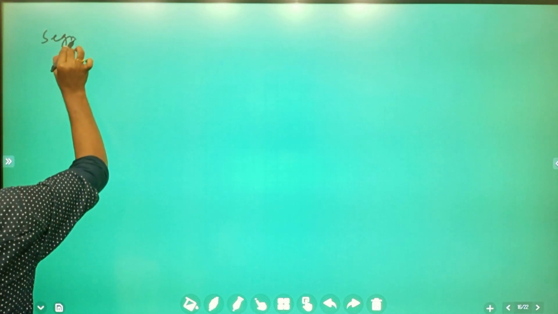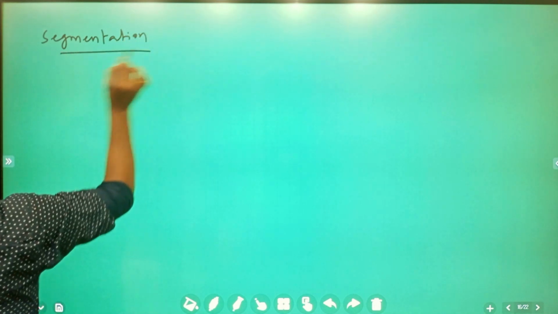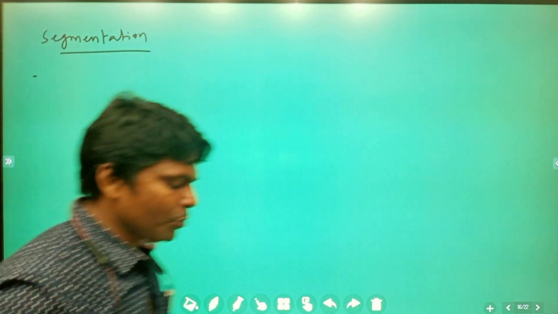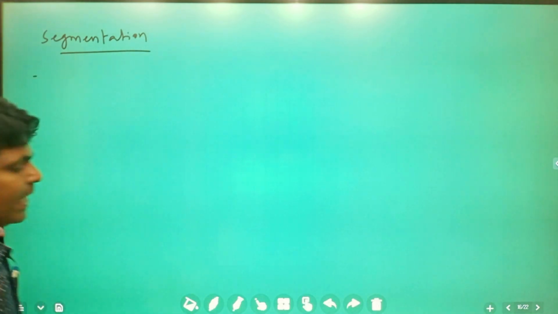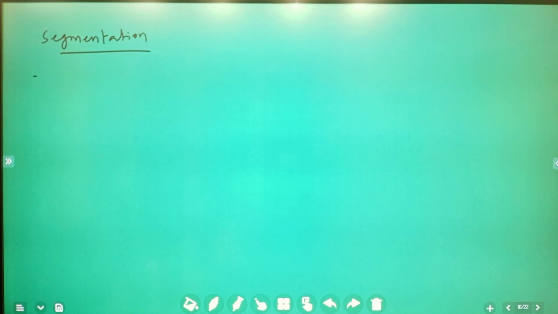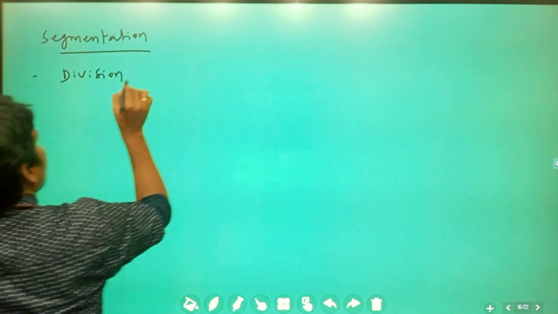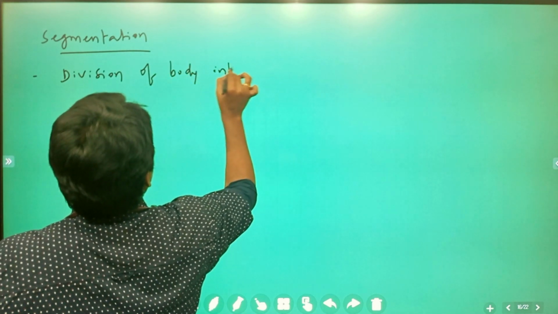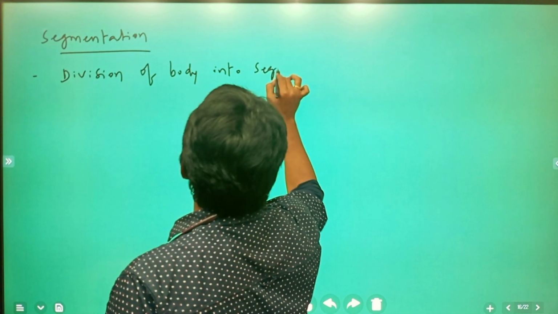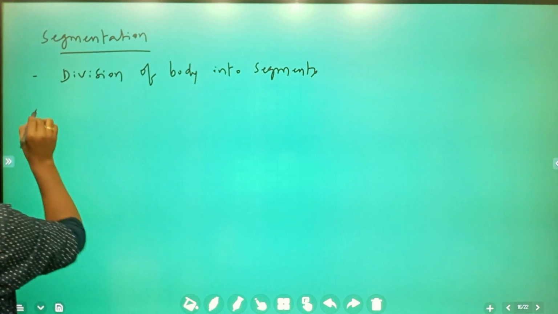Animals which have a body that is divided into segments. Division of body into segments. Okay, division of body into segments.